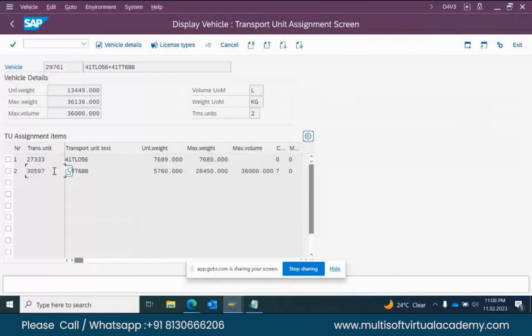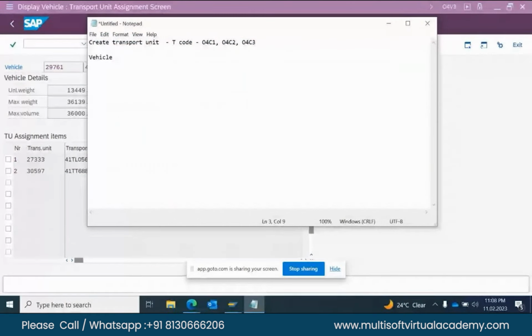Sir, for example, in TSW we use rail transportation. For that particular rail, shall the vehicle master data be created only with O4C1, or is there any other code? Vehicle master is O4V1. So using O4V1 and O4C1 only, even for rail, we create it here. Whether it is rail, truck, sea, road, barge, or ship, you should not think that the transaction code differs by mode of transport.